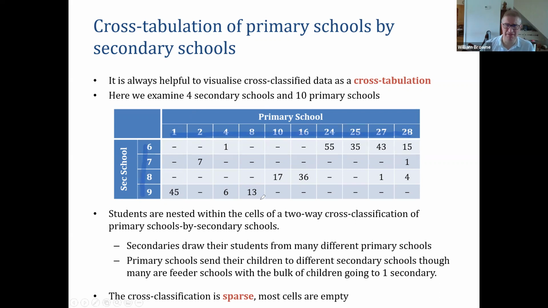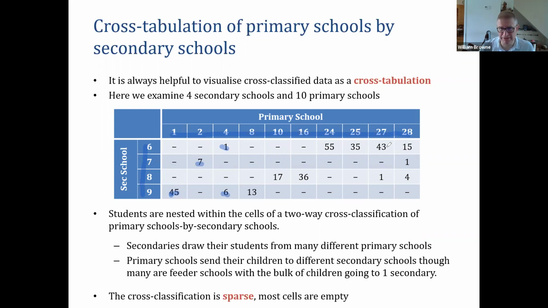Now, this is part of a much bigger matrix, a much bigger table. I've just put this bit to give you some idea of what's going on. So we can see for these 4 schools at least, primary school 1 has 45 pupils, and they all go to secondary school 9. Primary school 2, all 7 of them are going to school 7. Primary school 4, here we have a bit of a difference. Most of the pupils go to school 9, but one of them goes to school 6.